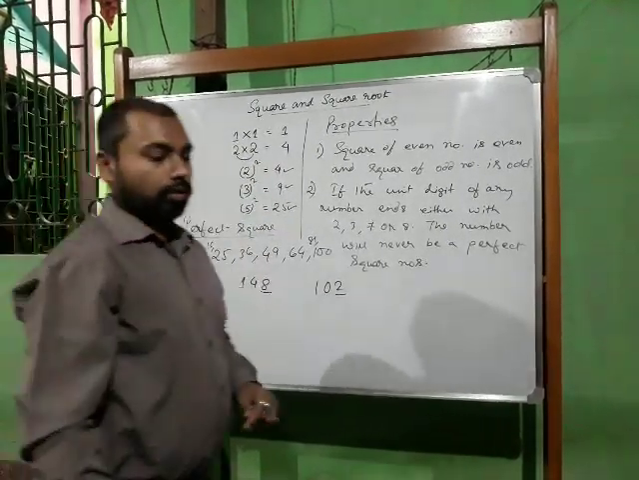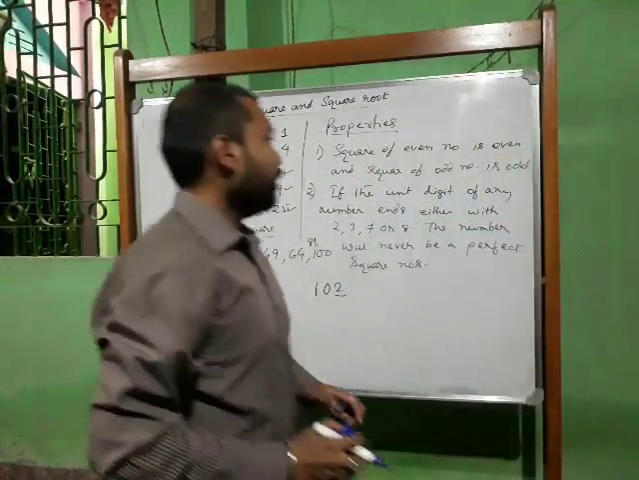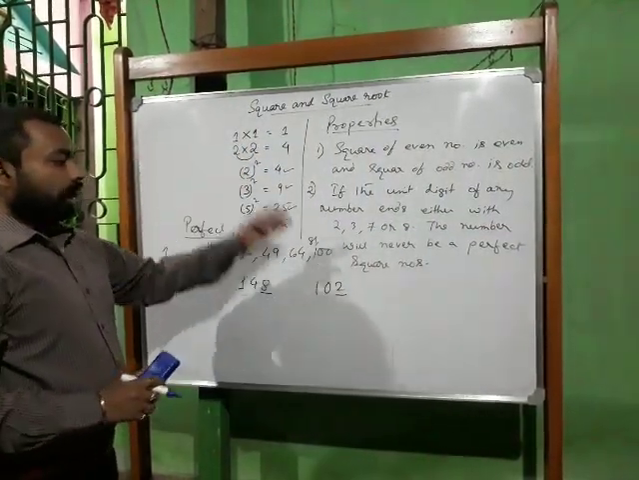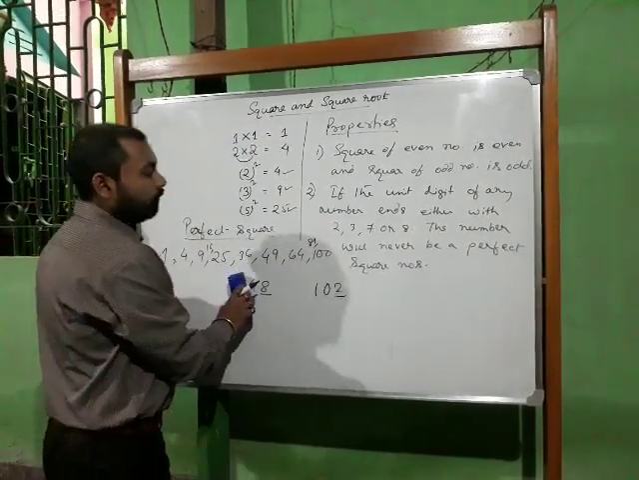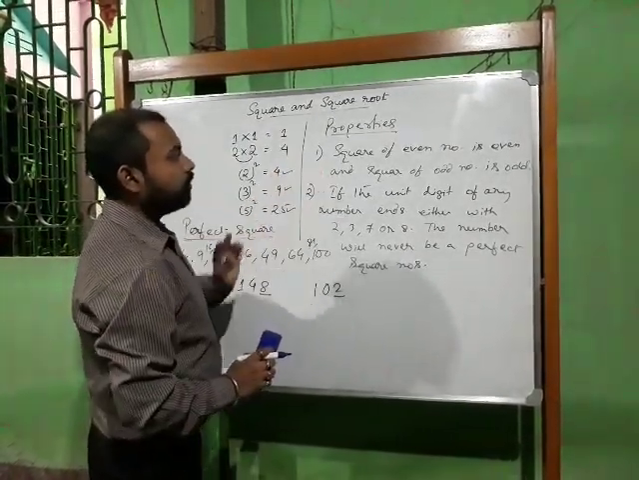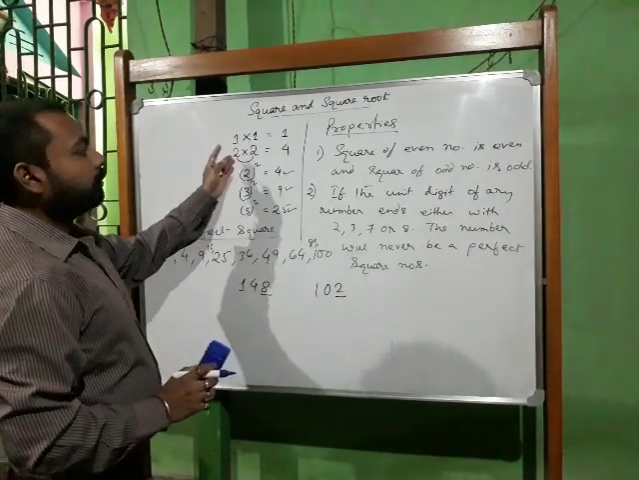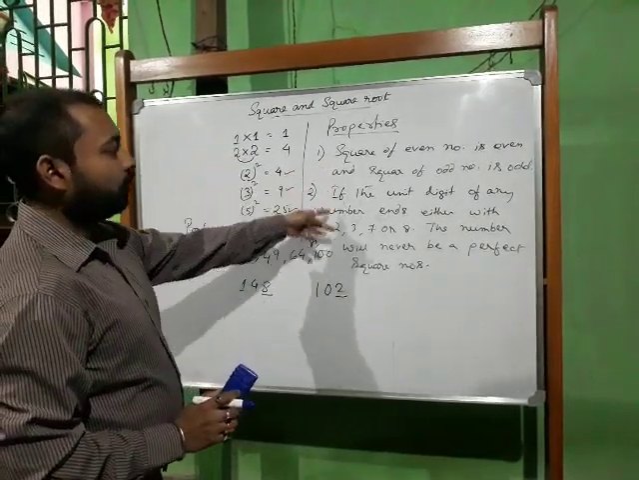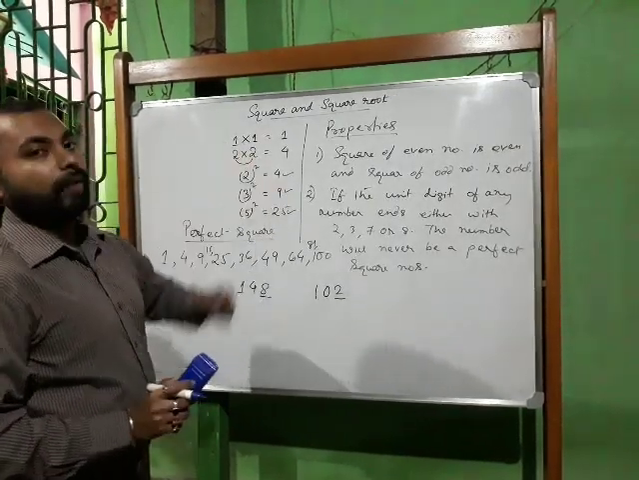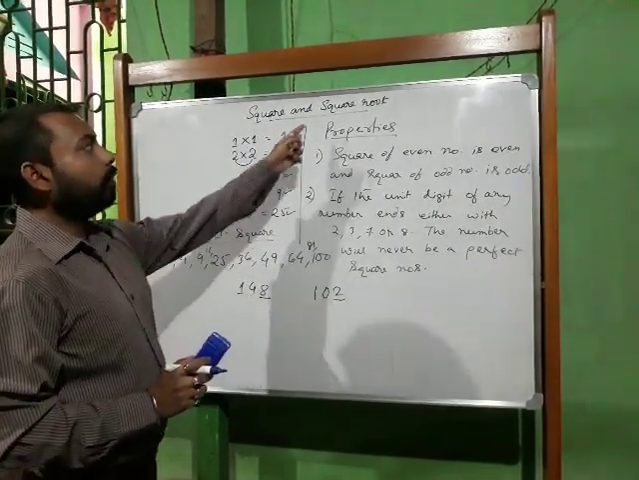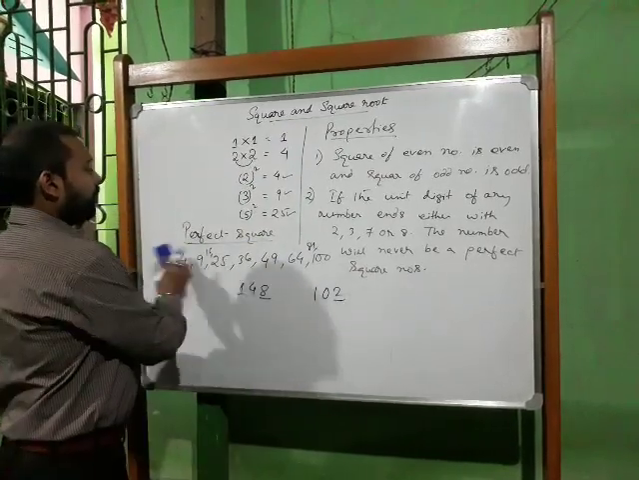Now there are so many rules, so if I discuss everything in one video, it will be difficult for you. So slowly we will move. Today we have discussed what is square, and one property. Now let me show you the prime factorization method. How can we obtain square root?